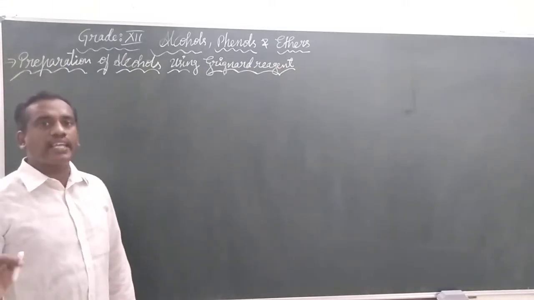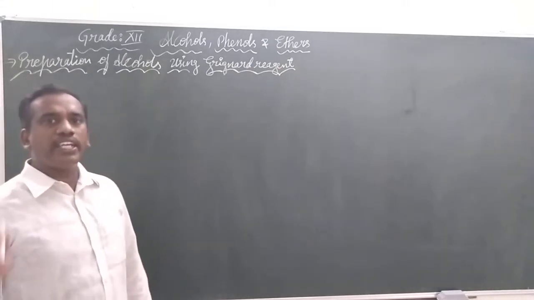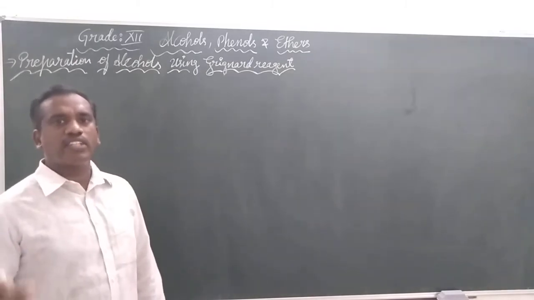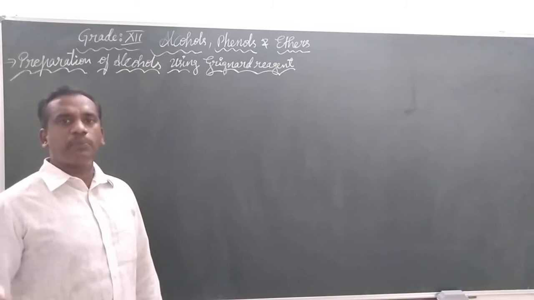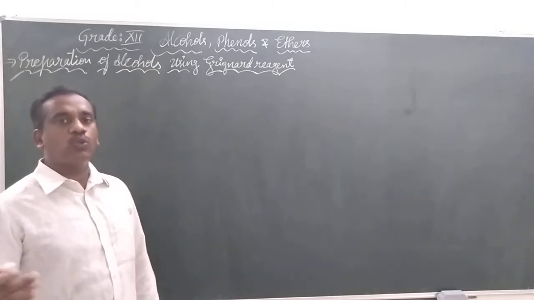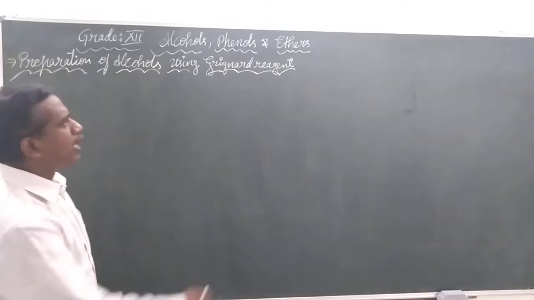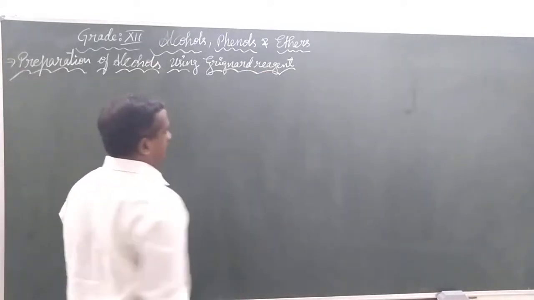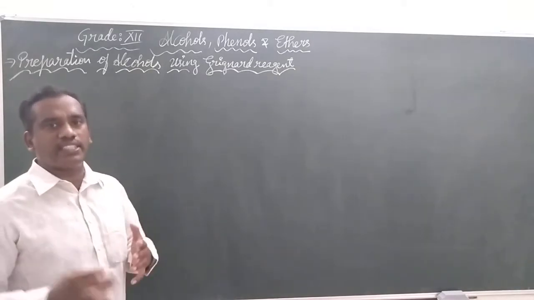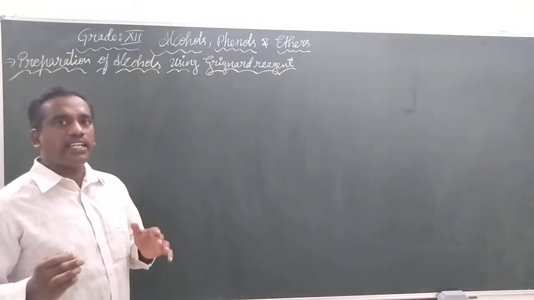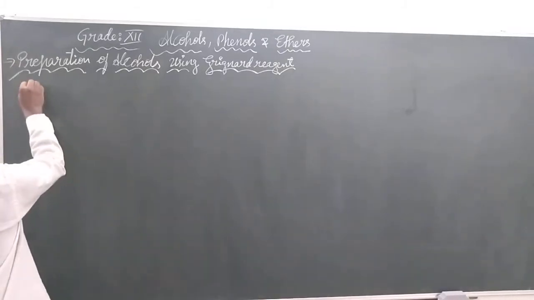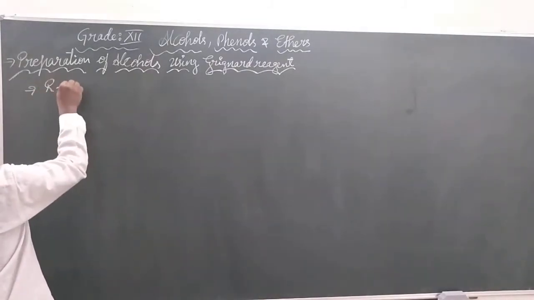In organic chemistry, we use many substances that help us get products from the reactants. These substances that are involved with the reactants to generate products, we call reagents. The scientist Grignard prepared a reagent by taking an initial reactant, an alkyl halide.